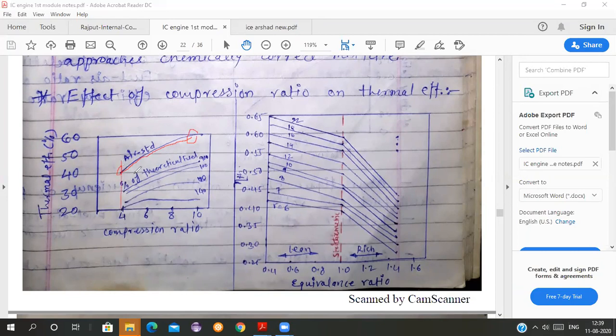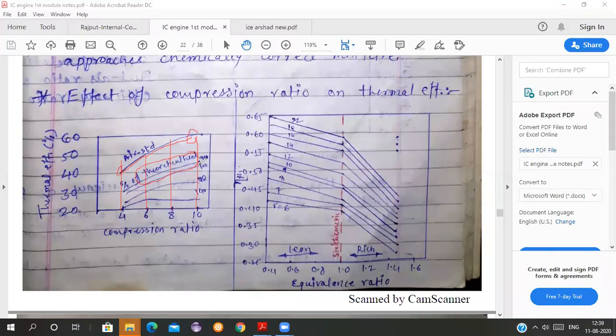And again, when the compression ratio is 6, your efficiency is more as compared to your theoretical fuel air cycle. This is the graph of the theoretical fuel air cycle. So what is happening as compared to your fuel air cycle, as the compression ratio is increasing, your air standard efficiency will be more as compared to your fuel air cycle. See, fuel air cycle efficiency is for compression ratio of 10 also. What is happening, the efficiency is not more than 40 to 43%.